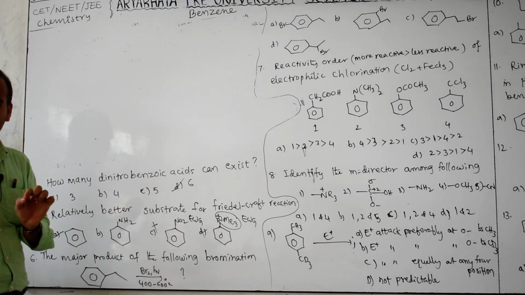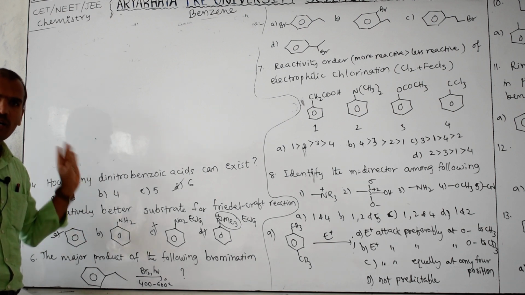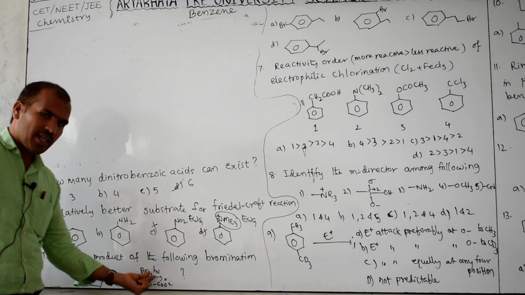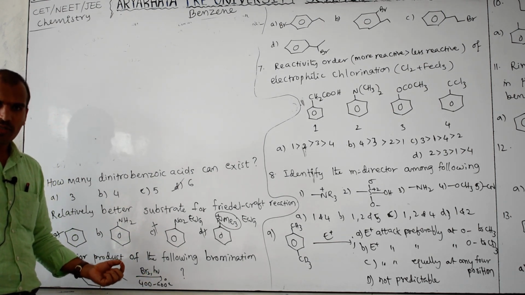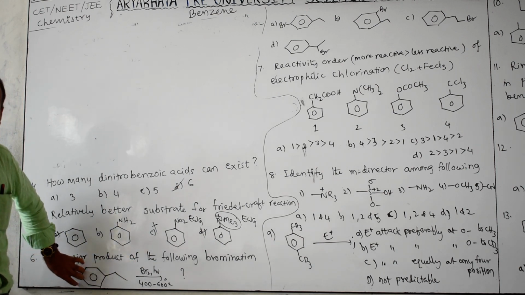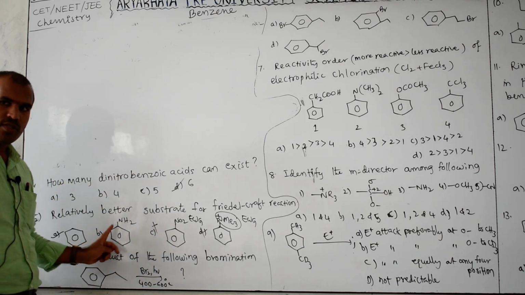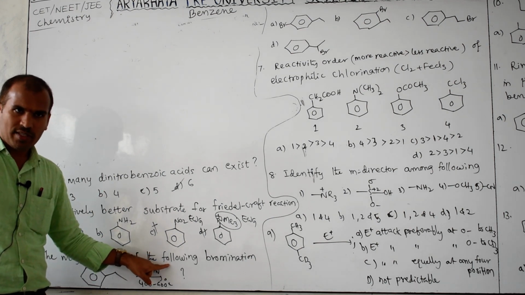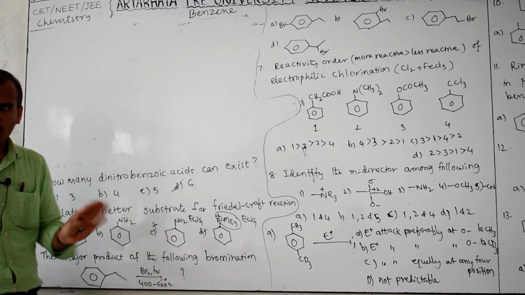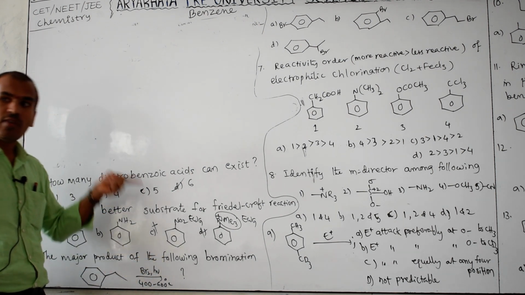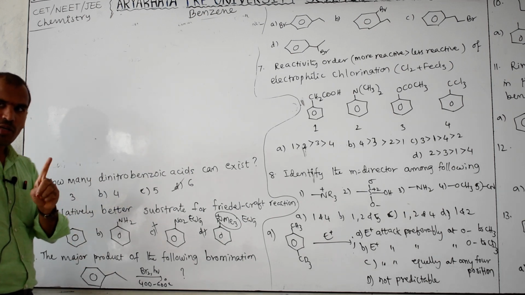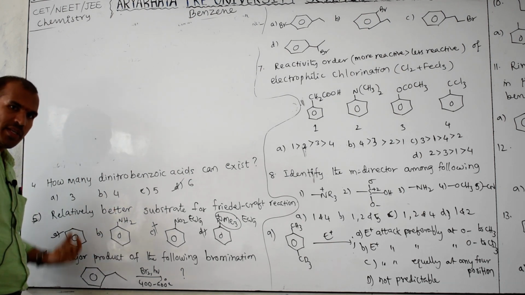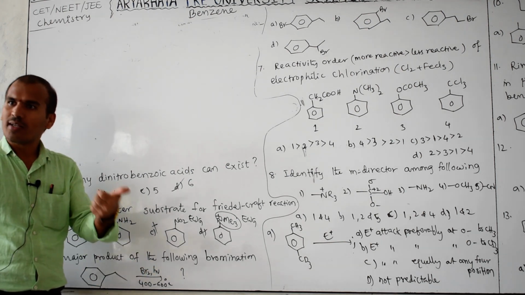H nu given means it always undergoes substitution on the side chain. One point, note down here and keep in mind: if light is there, bromination or chlorination undergoes substitution on the side chain, not on the benzene ring. If bromine and AlCl3 or FeCl3 Lewis acids are there, it will not undergo substitution on the side chain. It will undergo substitution on the benzene ring. So keep in mind, if Lewis acids like AlCl3 or FeCl3 are there, substitution occurs on the benzene ring. If H nu is there, substitution occurs on the side chain.